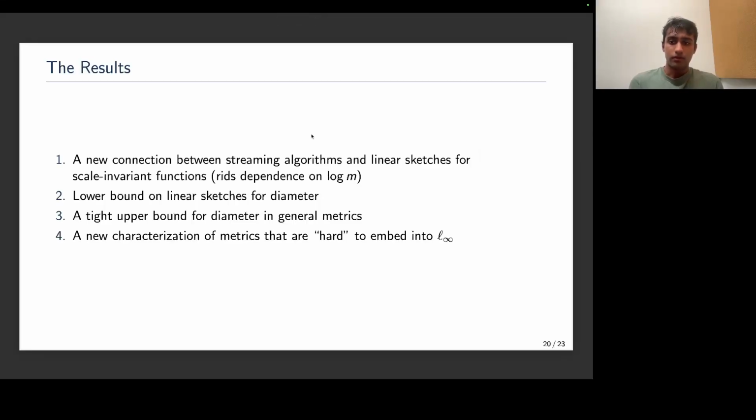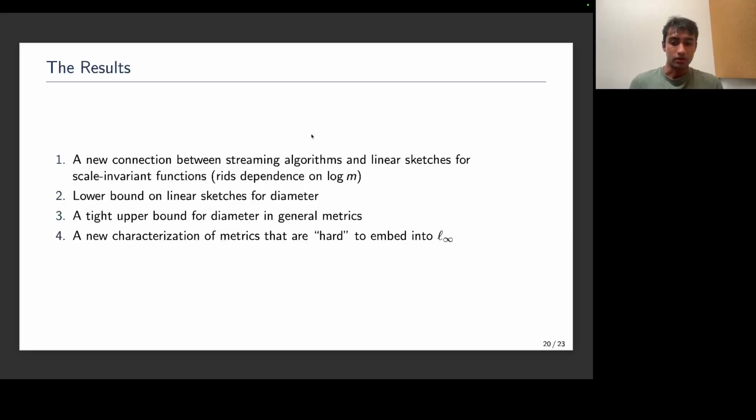And so the results of our paper are, first, this new connection between streaming algorithms and linear sketches for scale invariant functions, in particular ridding the dependence on this log m. The second is then a lower bound on linear sketches for diameter. The combination of the first and the second results in a polynomial space lower bound for general streaming algorithms for diameter estimation. The third, which I touched on earlier, is this tight upper bound for diameter in general metrics, which works by embedding our metric into L infinity, and then instead of doing the histogram idea, we store L0 sketches in every coordinate.